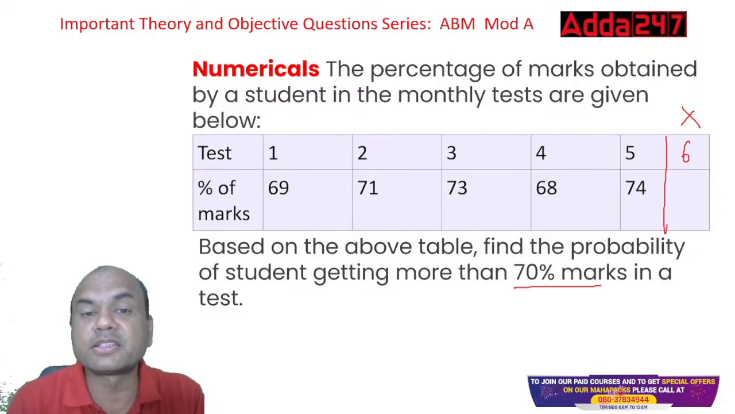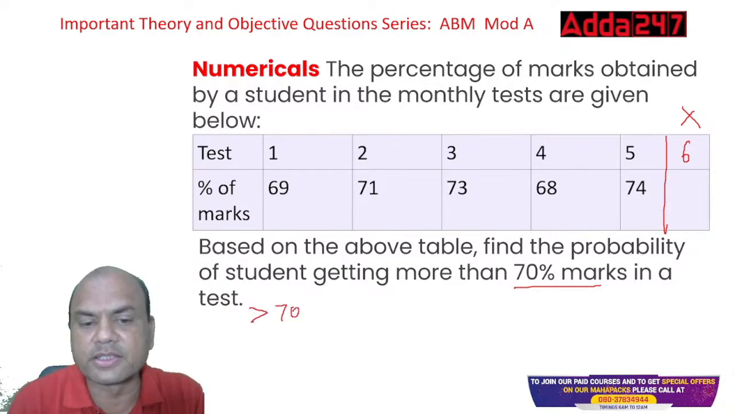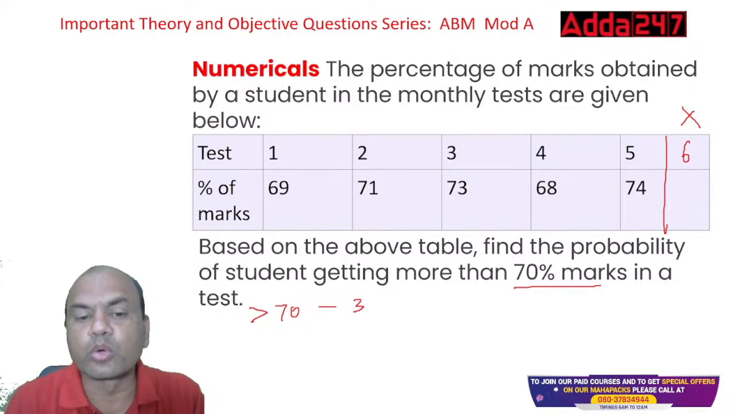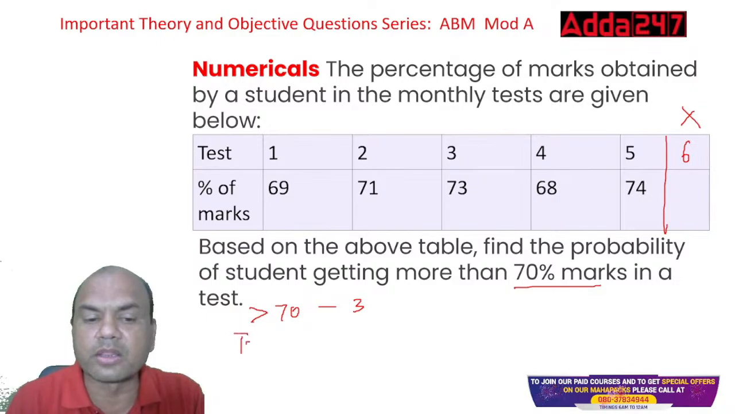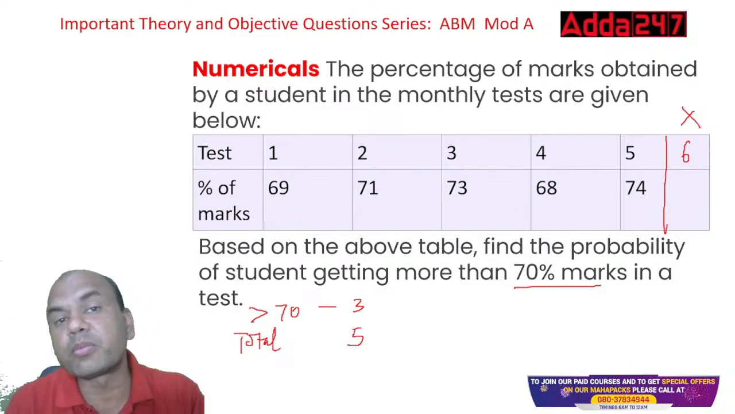So, above 70 is what? 3, right? Above 70, greater than 70, it's 3. What is the total number of tests? 5. So how to find the probability?